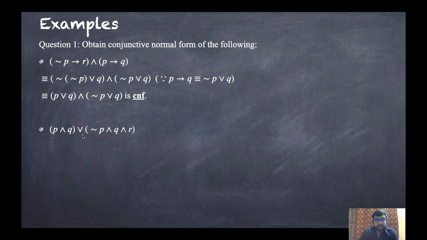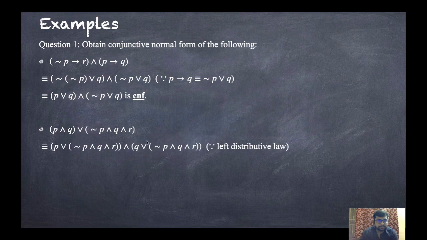Here, P and Q or not P and Q and R. So for CNF again we should have and in between, and in surrounding brackets there has to be or. But here there is a difference. So first, let us use the distributive law. That means we are just opening the bracket here, P and Q or this whole bracket.